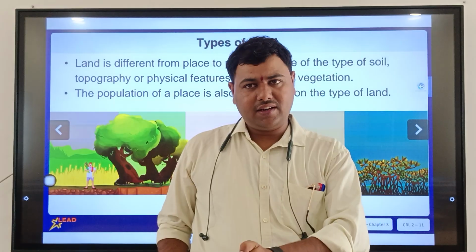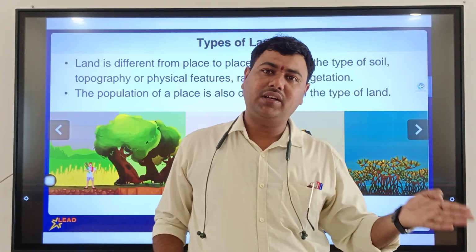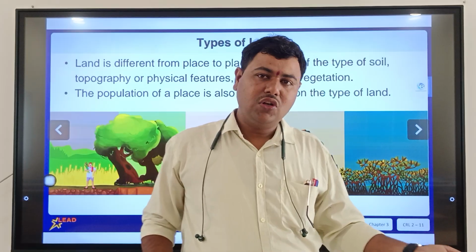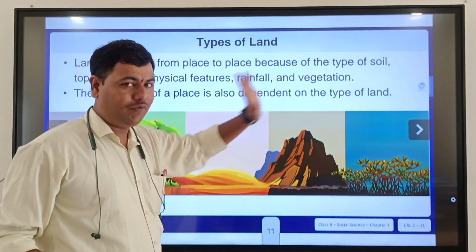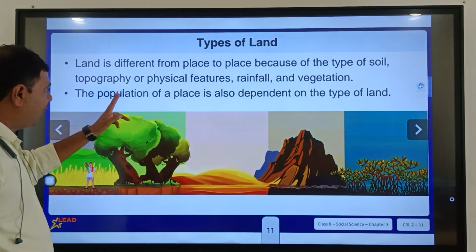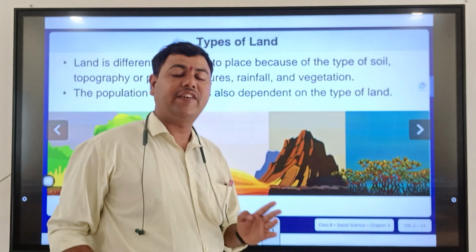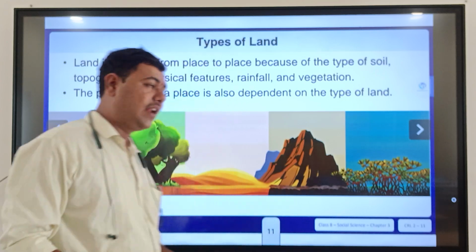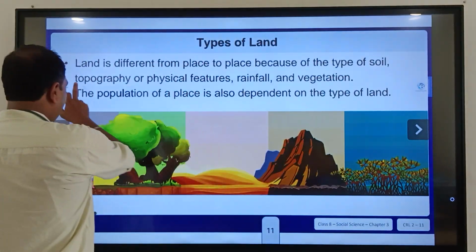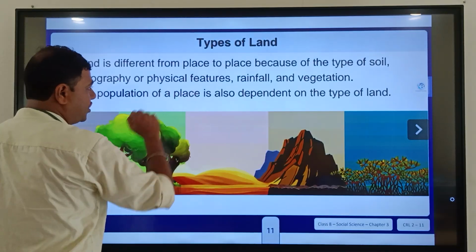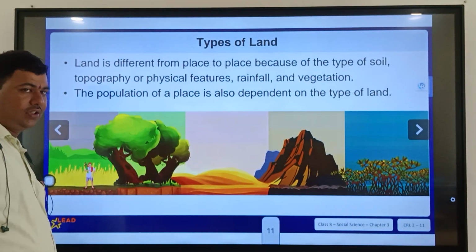The land is completely different. Some area is called mountain areas. Land is different there. So land is different from place to place because of the type of soil, topography or physical features, rainfall and vegetation. How can we classify the lands? We can classify the land on the basis of soil, topography, physical features, rainfall and vegetation.